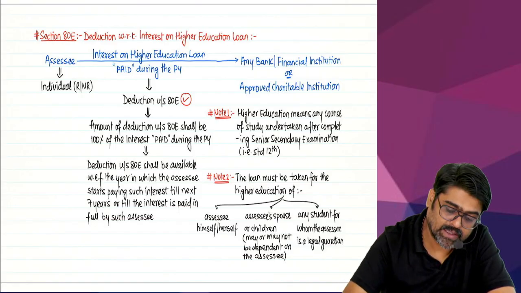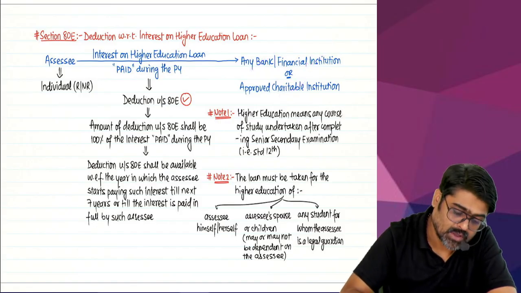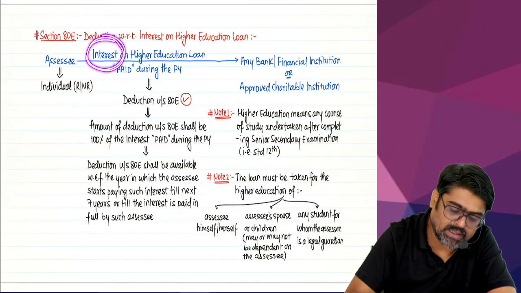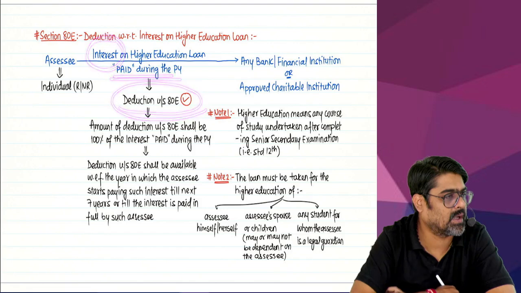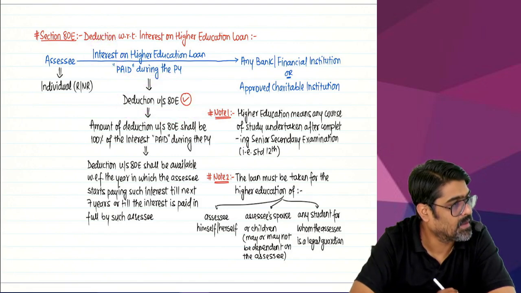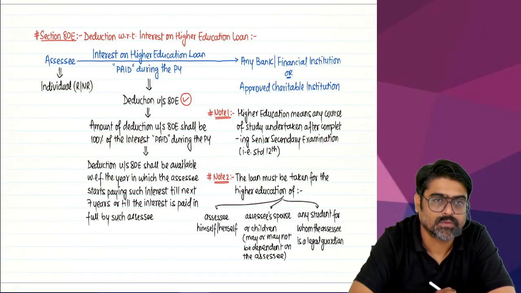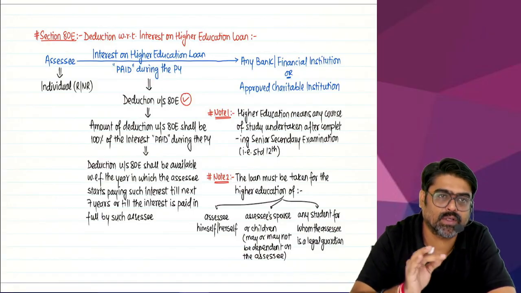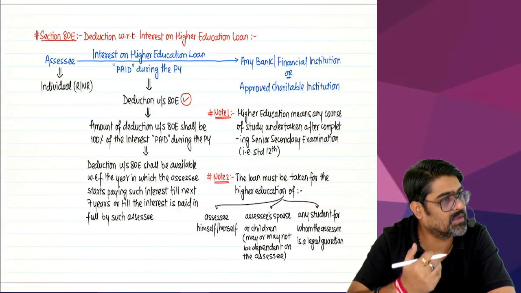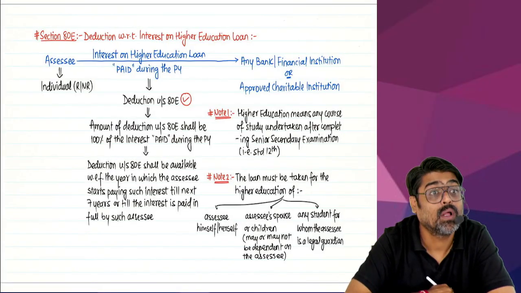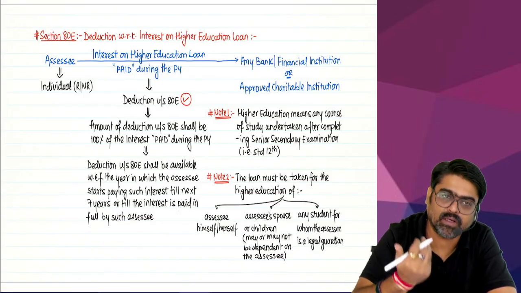Now that loan is taken from any bank or financial institution or any approved charitable institution. On that loan, whatever interest is paid during the previous year will be fully allowed as a deduction under section 80E. 80E done. So interest on higher education loan. Full amount of that interest will be allowed as a deduction. Full amount of that interest paid during the previous year will be allowed as a deduction.